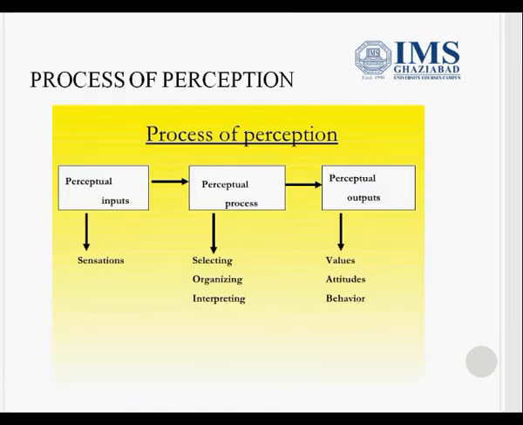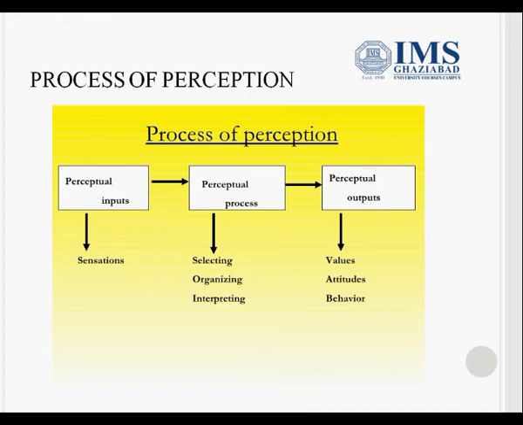Now, class, we are moving on to the process of perception. The perception process comprises perceptual input. All the stimuli which are present in our external environment, that can be any event, object, and thing, comprise perceptual input. Perceptual input, though not a part of the perceptual process, is very important for the process of perception to occur.